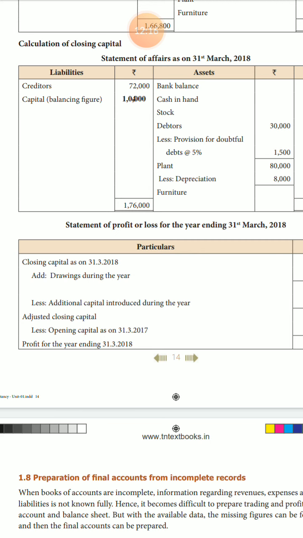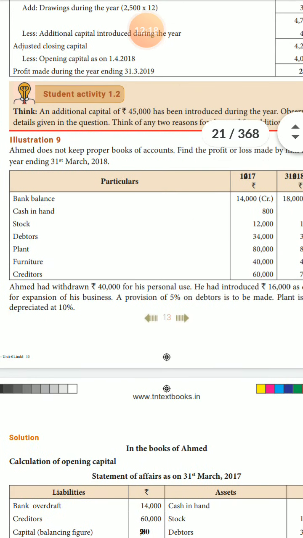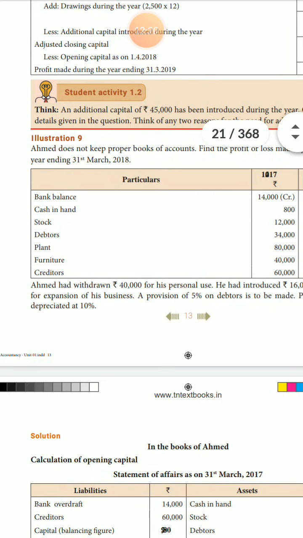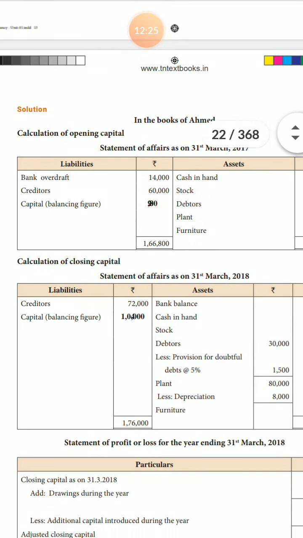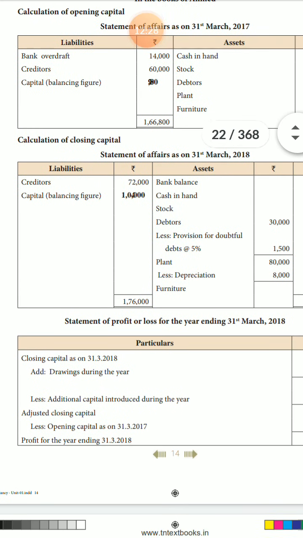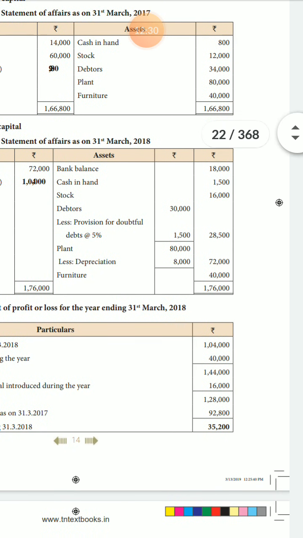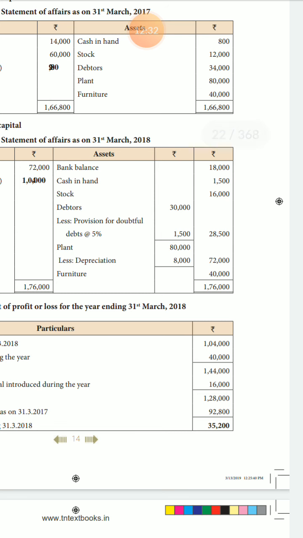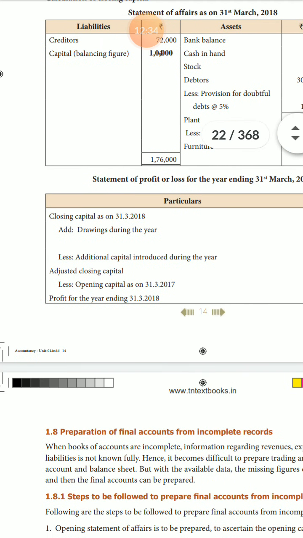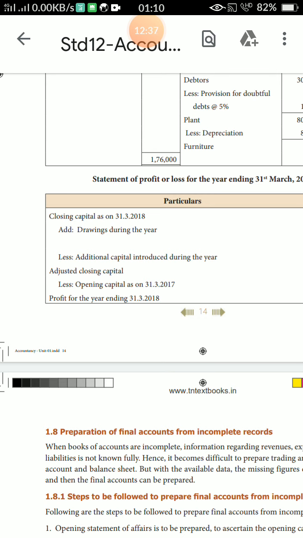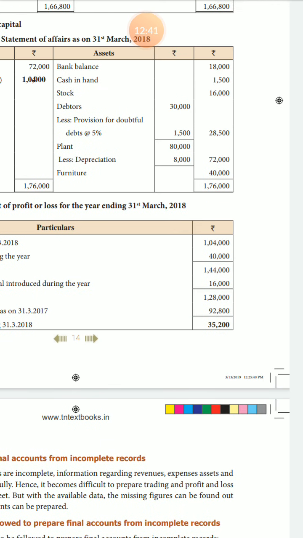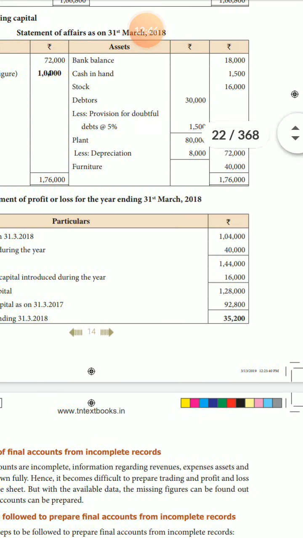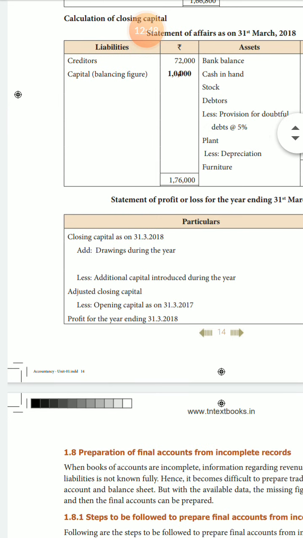Drawing during the year. Drawing means this. Hagamat drew 40,000. Hagamat, how much drawn? 40,000 minus 1 lakh. Listen, closing capital add drawing during the year. How much? 1,04,000 add 40,000. Answer is 1,44,000.